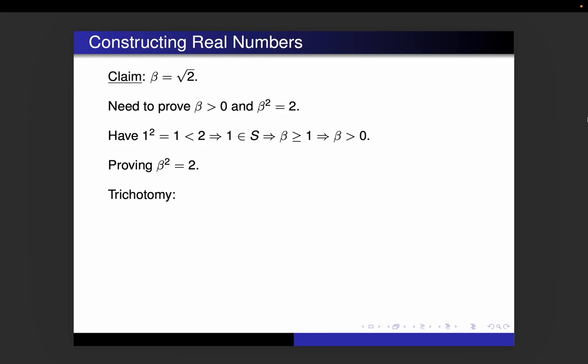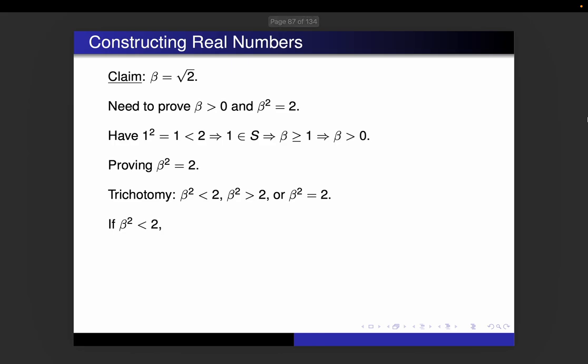So first of all, we're going to apply trichotomy. We want to show that beta squared is equal to 2, but beta squared could be one of 3 different things according to trichotomy. It can be less than 2, it can be greater than 2, or it can be the one that we want, equal to 2. And we're going to prove it's equal to 2 by eliminating the 2 other possibilities. We're going to show that beta squared can't be less than 2, and it can't be greater than 2. So let's try that.